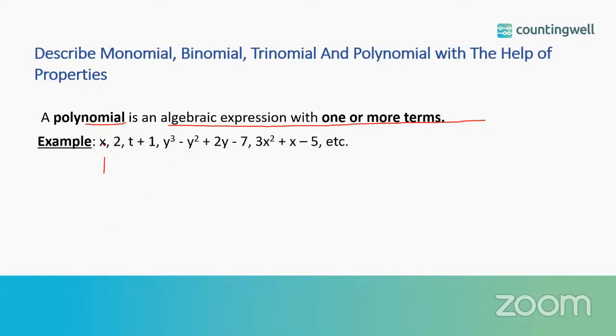So we can see a monomial, binomial, and here we have trinomial, and here we have 4 terms. So we don't have special name for algebraic expression having 4 terms, but we can include it in the category polynomial.